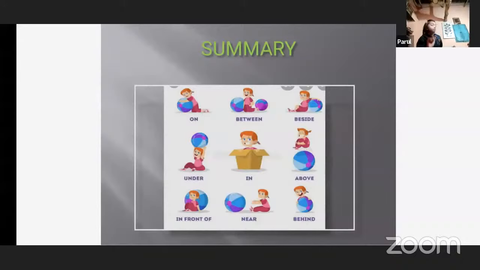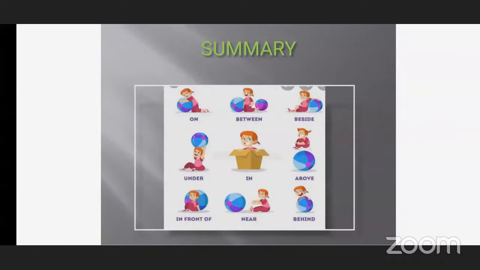In the third picture, where is the girl sitting? Under a ball. No, not under. She is sitting beside the ball. Beside means what? Next to, near. Right? See, she is sitting nearby the ball, right?